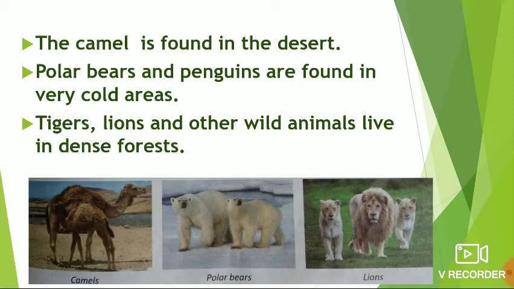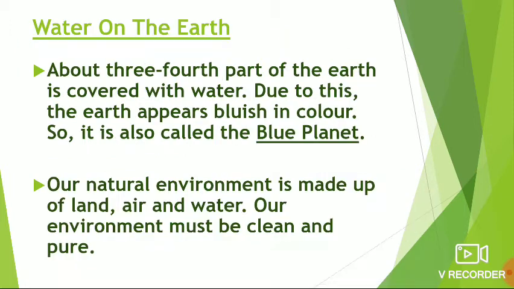Different animals are found in different regions. The camel is found in the desert, whereas polar bears and penguins are found in very cold areas. Tigers, lions, and other wild animals live in dense forest. Water on the earth. About 3/4 part of the earth is covered with water. Due to this, the earth appears bluish in color. So, it is called the blue planet.